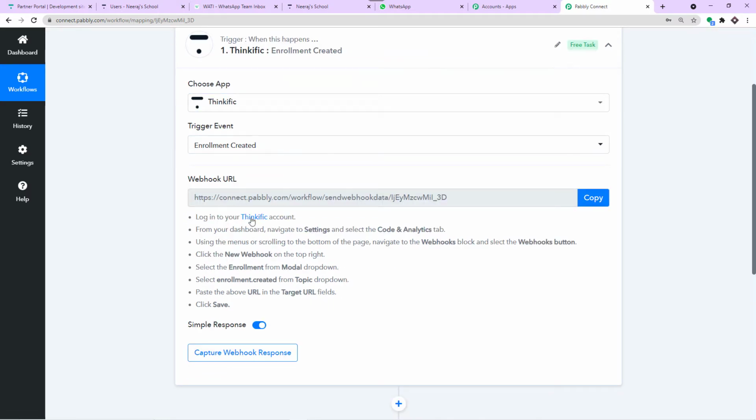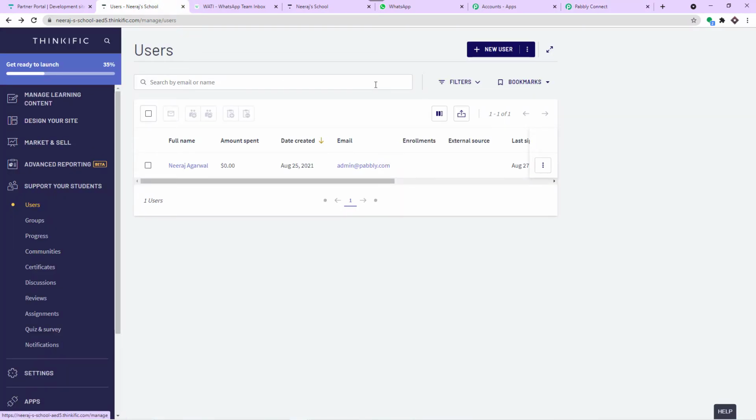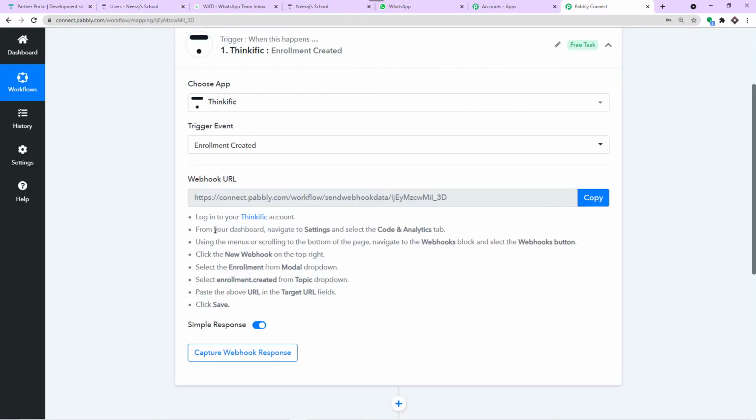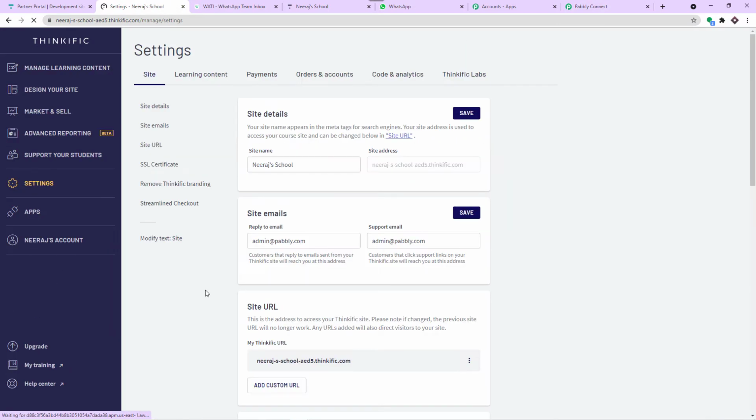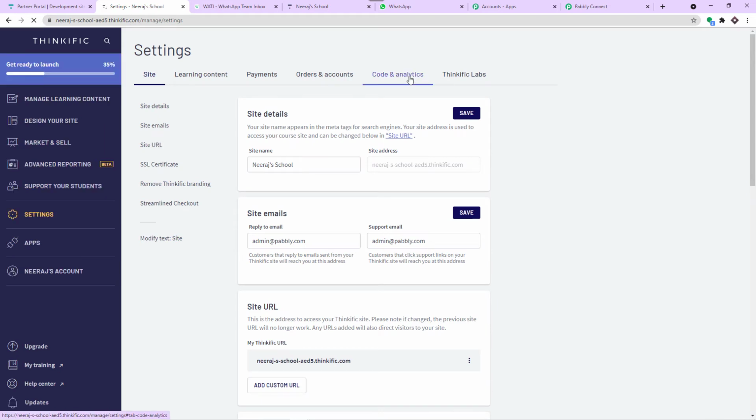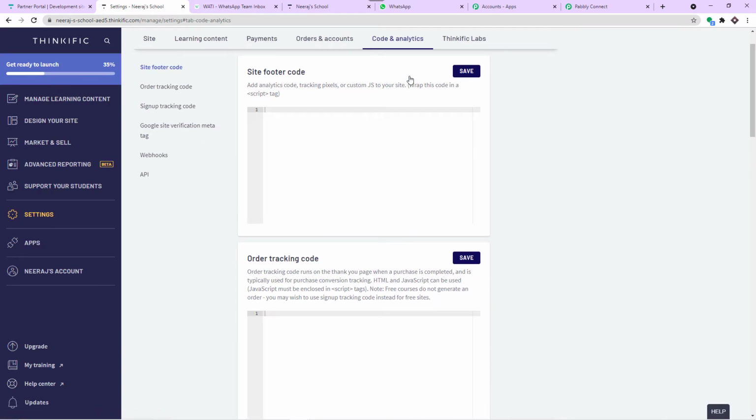Now, of course, you have to first log into your Thinkific account. In my case, I have already logged in. So this is my Thinkific account. In the second step, from your dashboard, navigate to settings and select the code and analytics tab. So we have to go to the settings part. Okay, this is my settings part. And then we have to go to code and analytics. We click on code and analytics.